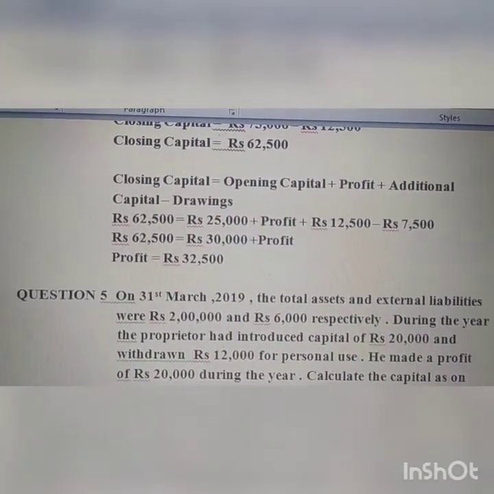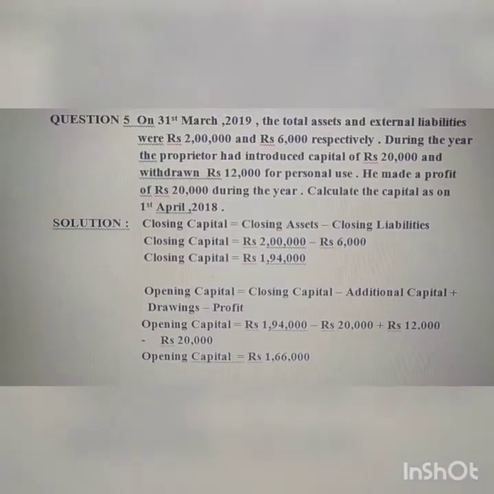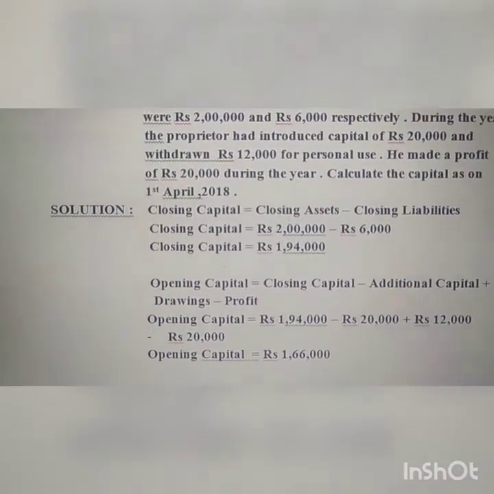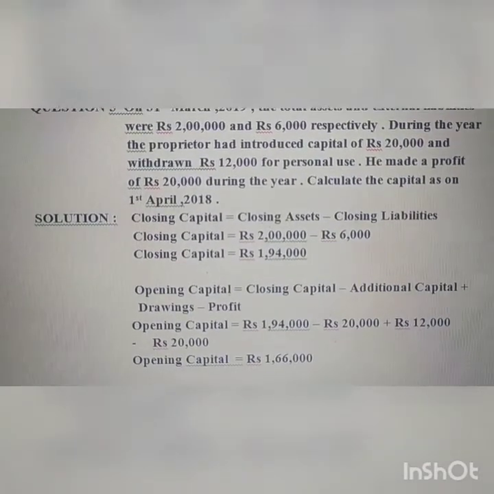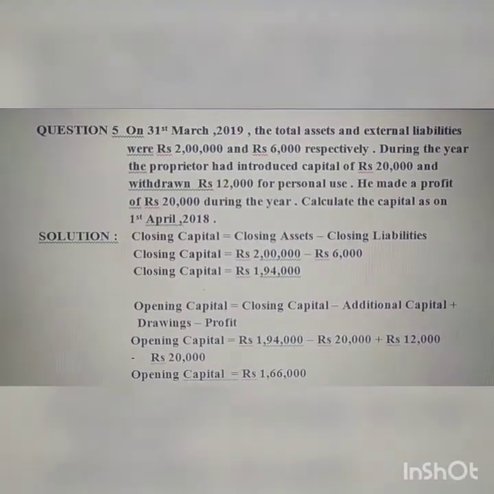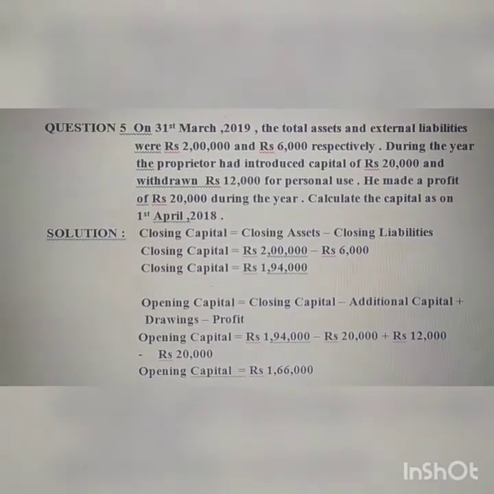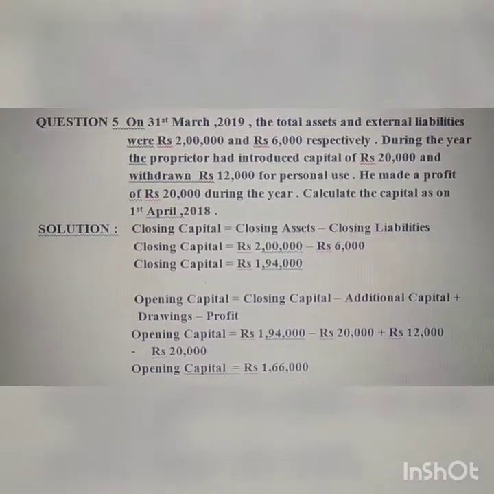So in the last question, which we are discussing now, see, what we need to calculate here? Opening capital. So opening capital equals closing capital minus additional capital plus drawings minus profit. The procedure you followed for calculating closing capital, just reverse it while calculating opening capital.